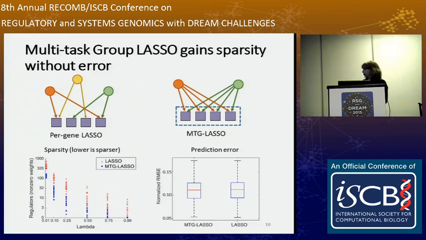And furthermore, the error of the two models on predicting held-aside expression values is basically the same. So we think that this suggests that the grouping structure gives us an interpretive benefit without a loss in error.